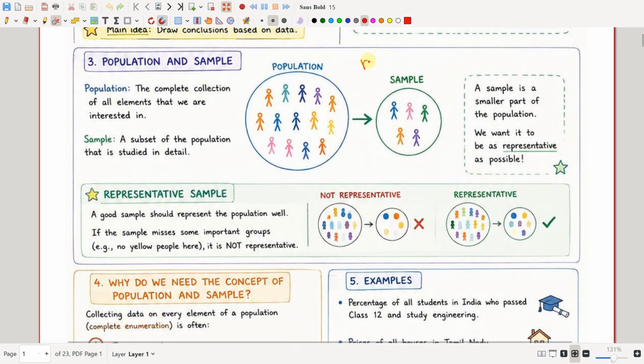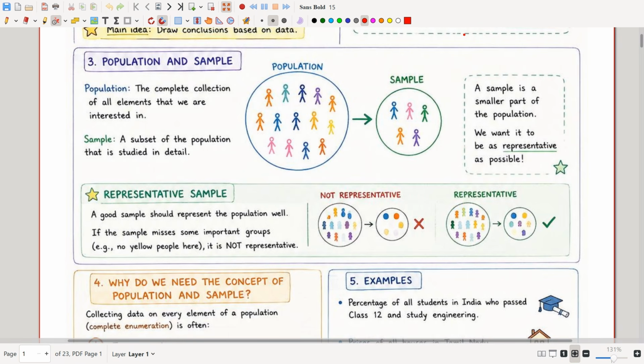But this is the population. The population is all the placement opportunities in all the engineering institutes in India. But the researcher took only five IIT based colleges.